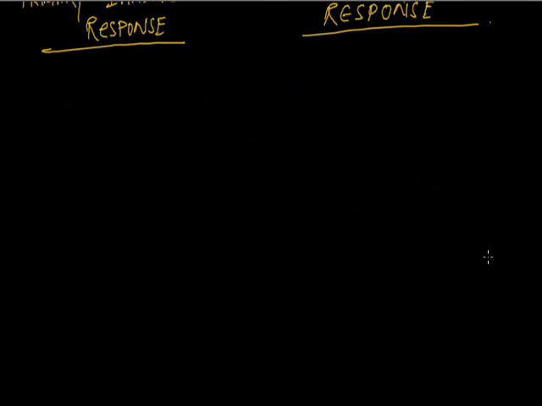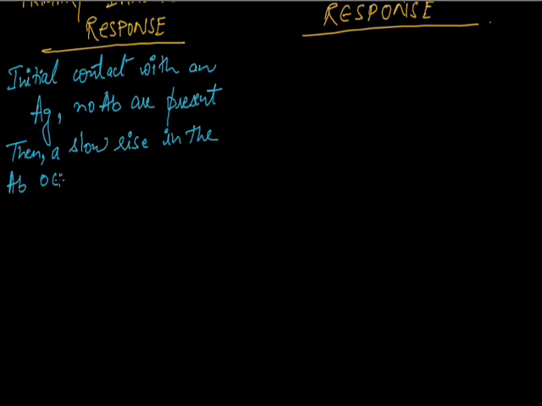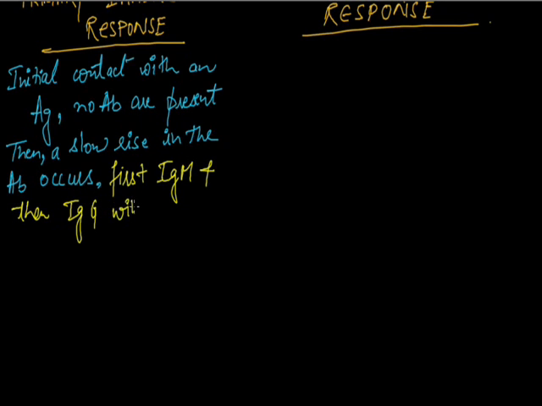Primary immune response is developed by the initial contact with an antigen when no antibodies are present. Then a slow rise in the antibody occurs. First IgM antibody and then IgG antibodies will form in the primary immune response.